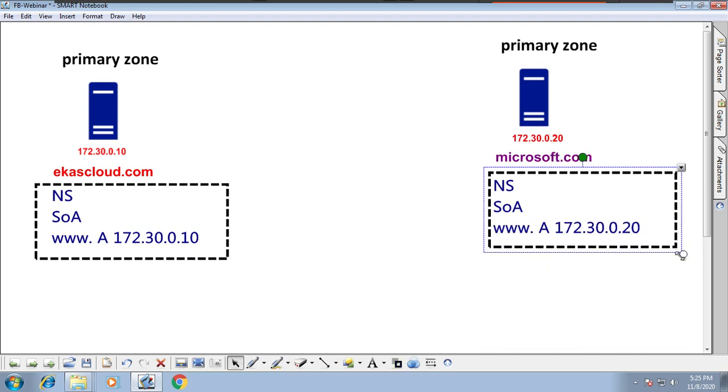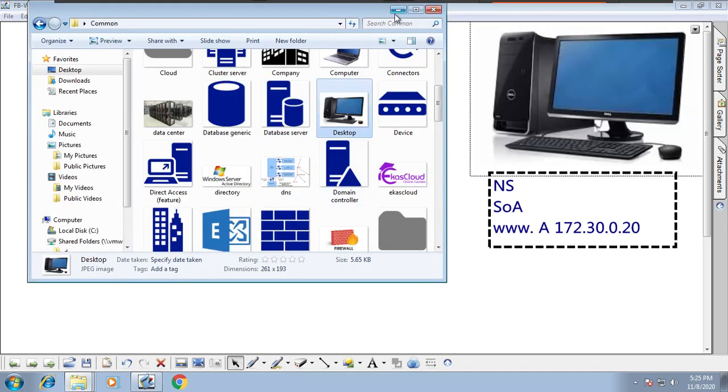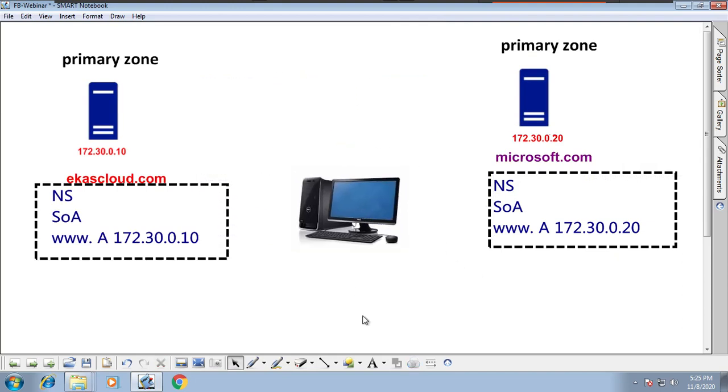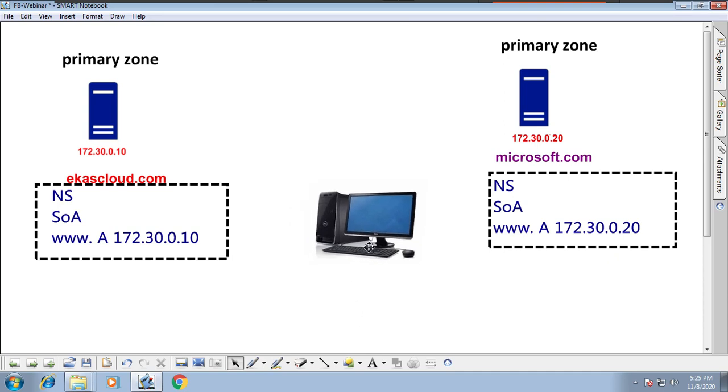So now we have two DNS servers with two different zone names. Let me bring a client PC into this picture so that we will understand how conditional forwarders work, and understand preferred DNS and alternate DNS, and based on that we will understand forwarders. So let's go and understand.